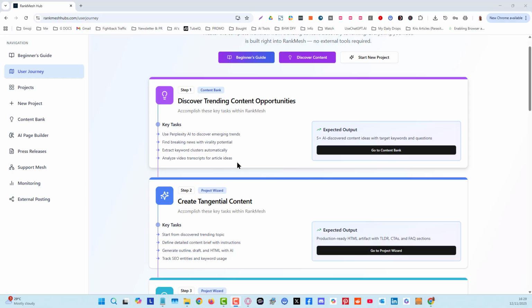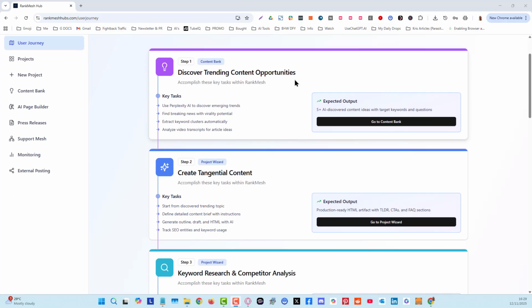So for me, for example, I wanted that feature so that when I do my longer form live streams and webinars, I can put the transcript with the timestamps that I get from YouTube into this tool, and it's going to break it down into 5 or 6 articles that I can create and that I can post into those 25 sites.